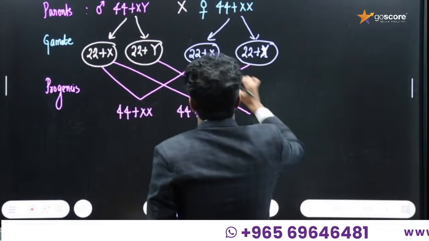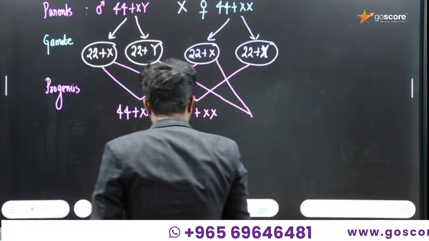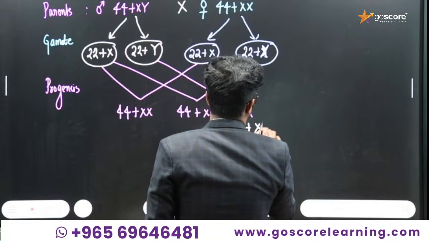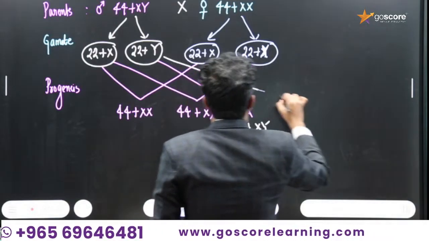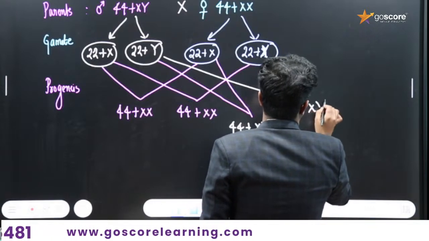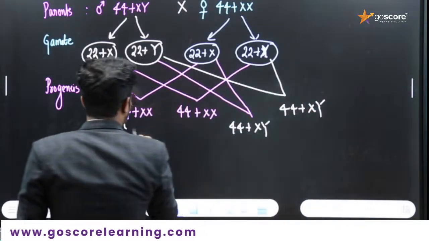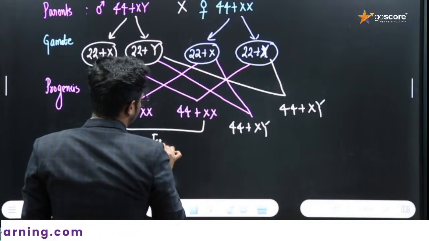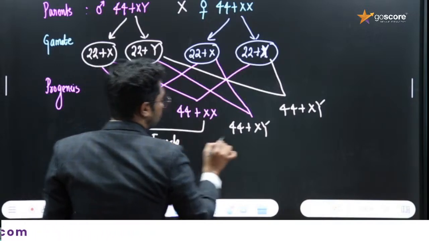Now this is the different condition. Here we are going to get 44 plus XY chromosomes, and here also 44 plus XY chromosomes. And there is an equal probability for being female and for being male also.